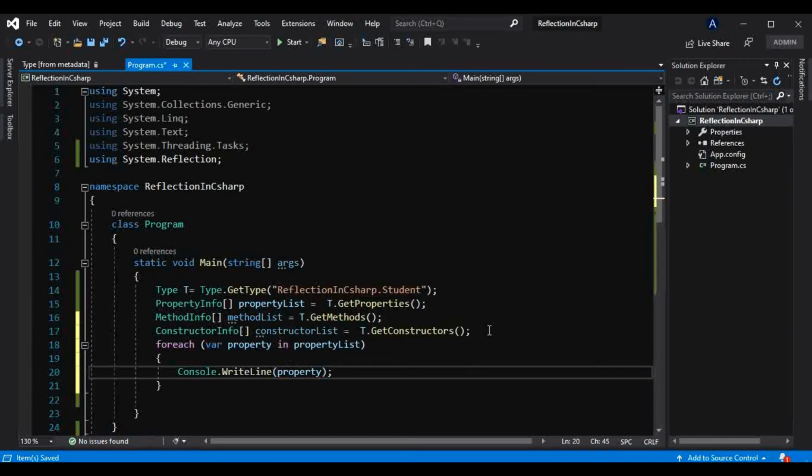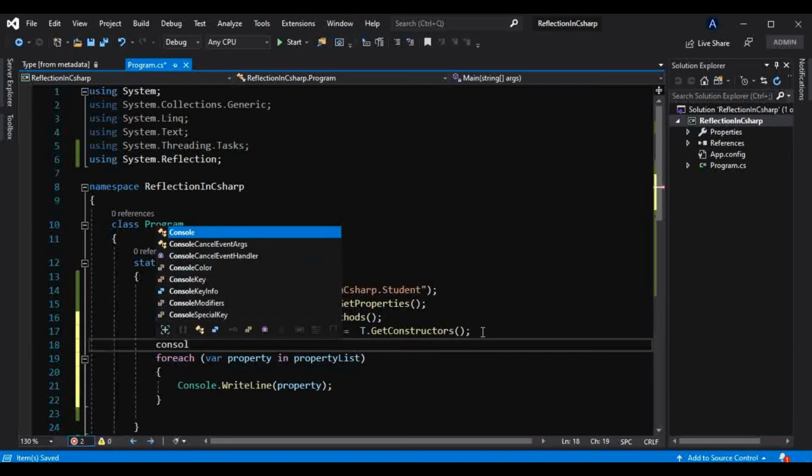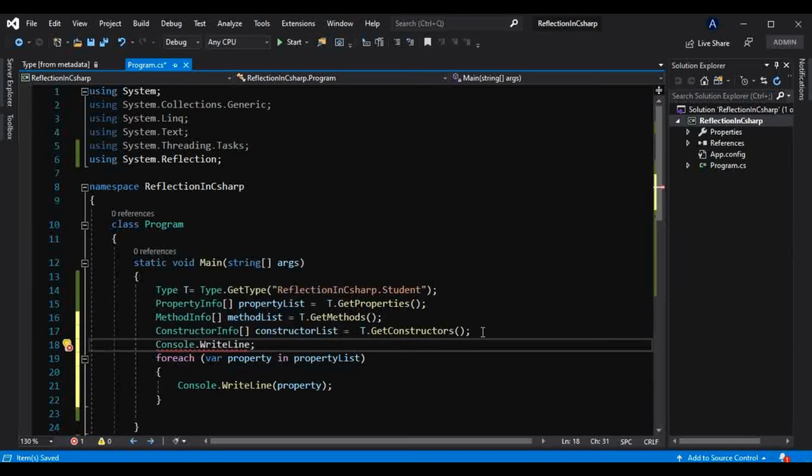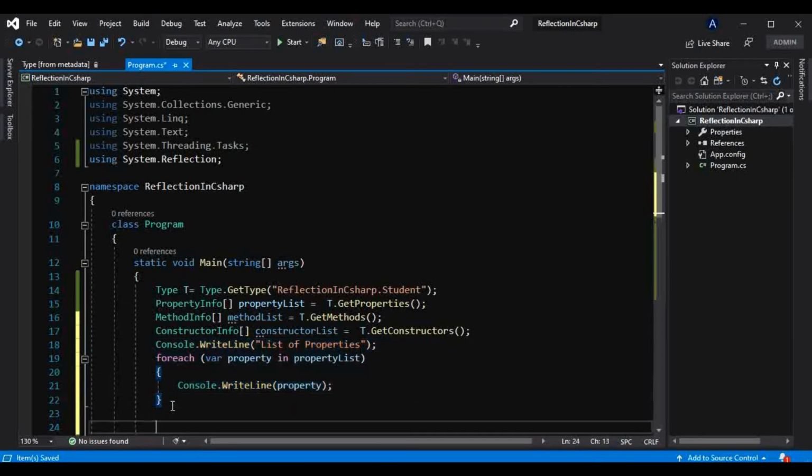And we will give one message here, Console.WriteLine, list of properties, like this.